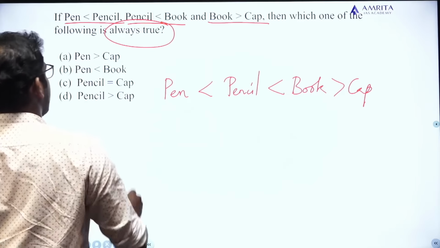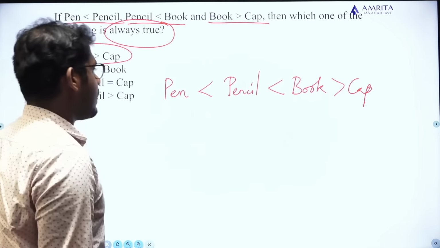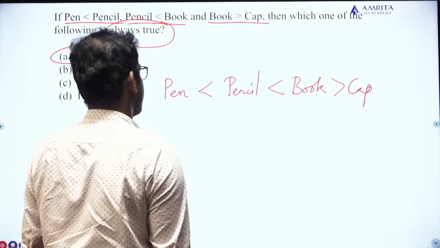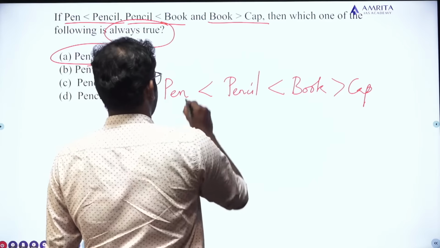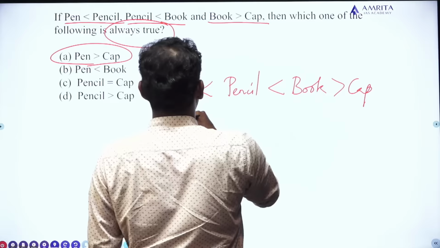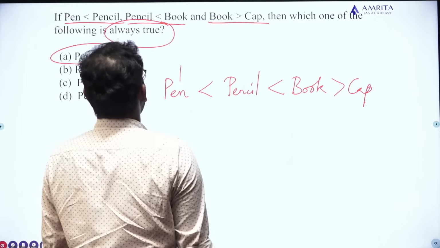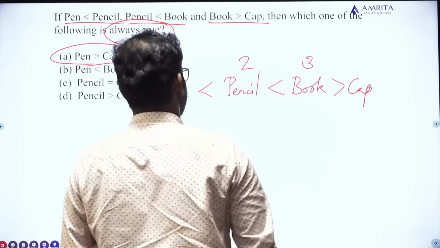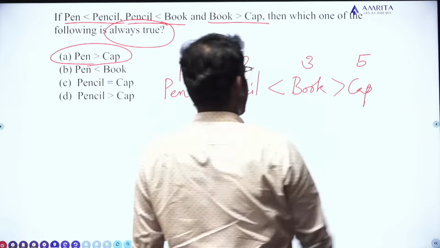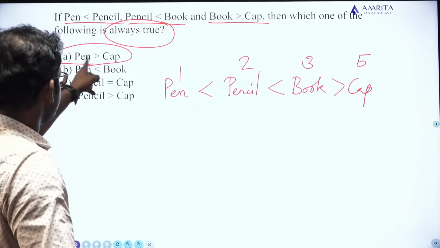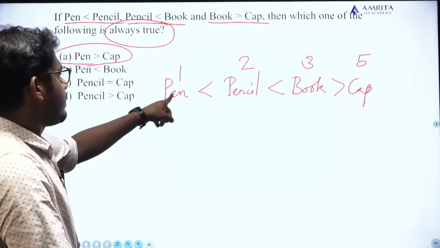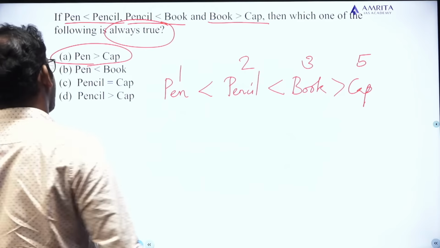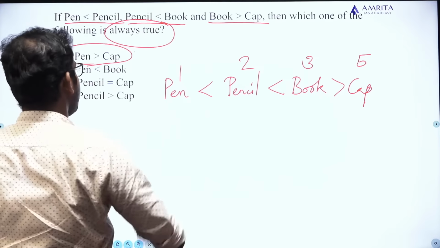Let's look at the options. Pen is greater than cap. Can we definitely say that pen is greater than cap? For example, let us put values here. I am putting value 1 for pen, 2 for pencil, and 3 for book, and 5 for cap. Okay. The first one, pen is greater than cap. Is it correct? The value of pen is 1, the value of cap is 5, and 1 is not greater than 5, so pen is not greater than cap.